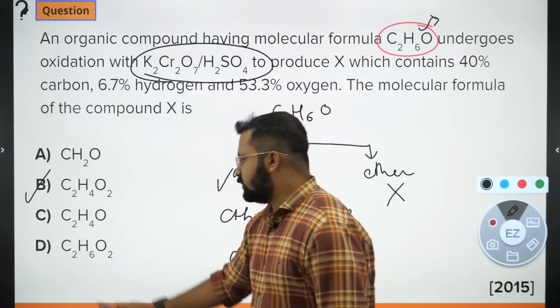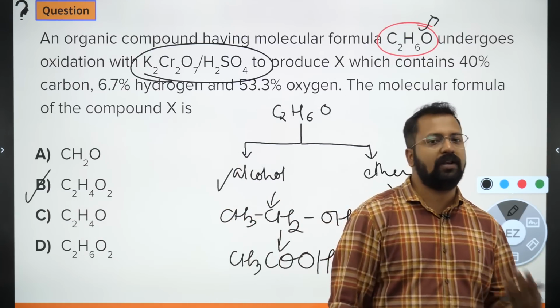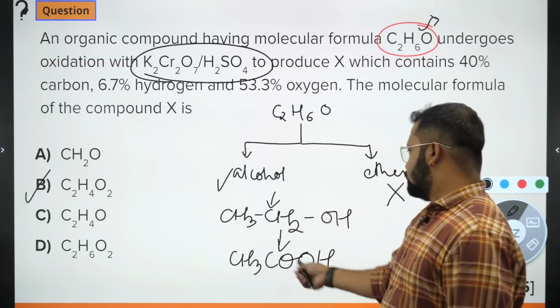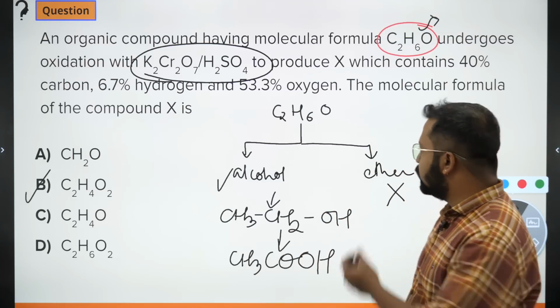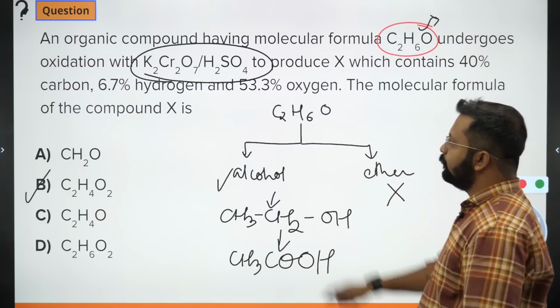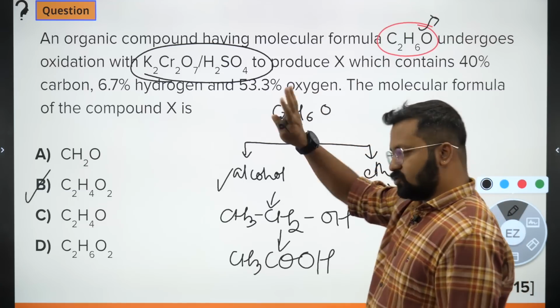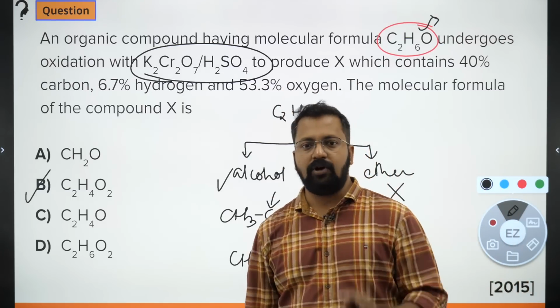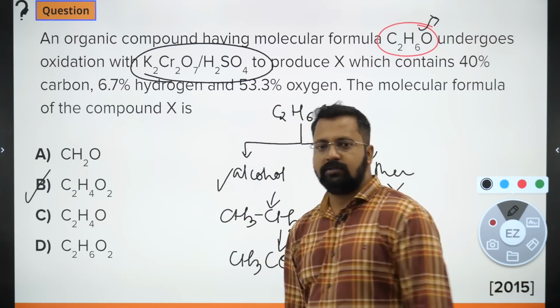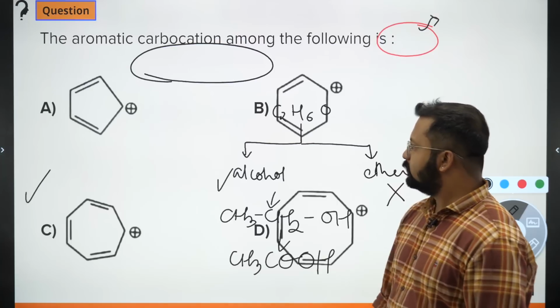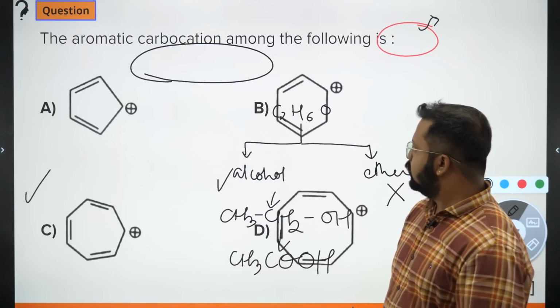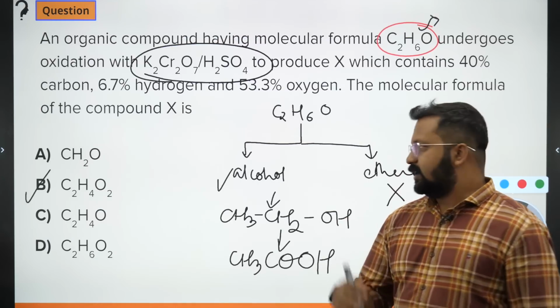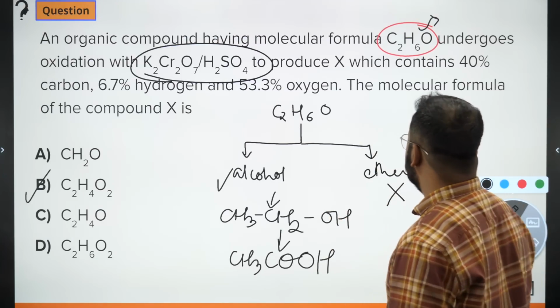It cannot be C2H6O2 because in oxidation hydrogen is removed. Okay, can you see that the number of hydrogen has reduced? So it is important to know that dichromate is a strong oxidizing agent. You will always get carboxylic acid from alcohols. Clear? So with this, let's move on to the next question.